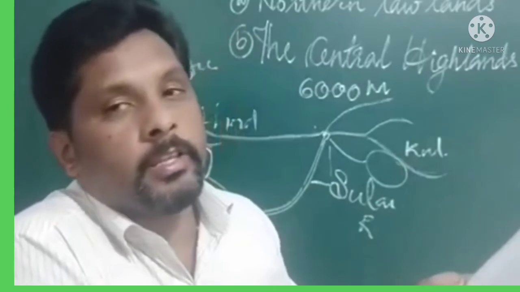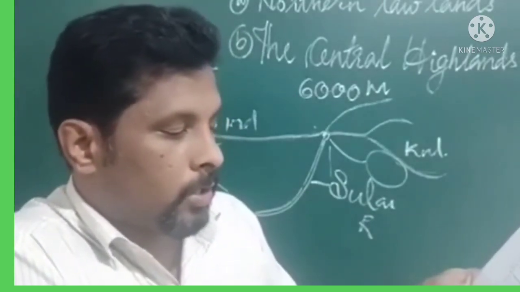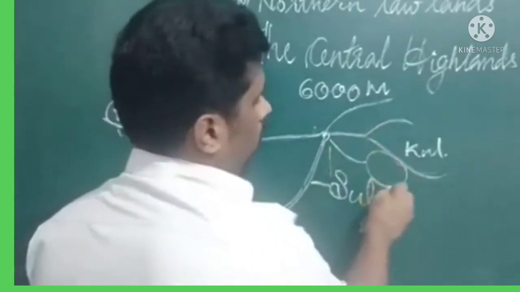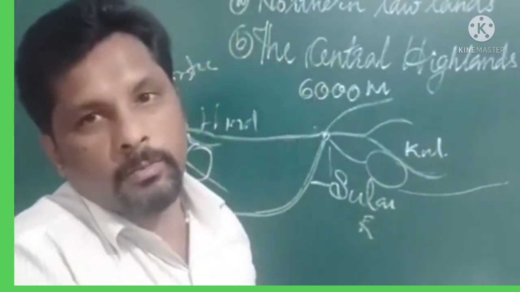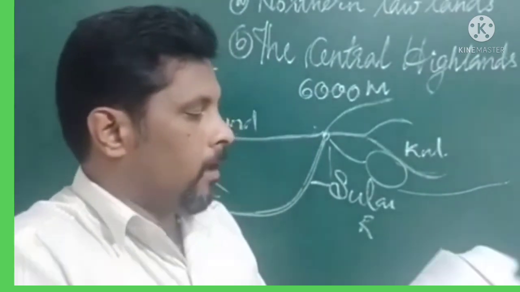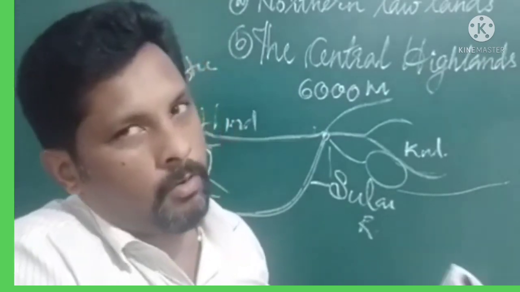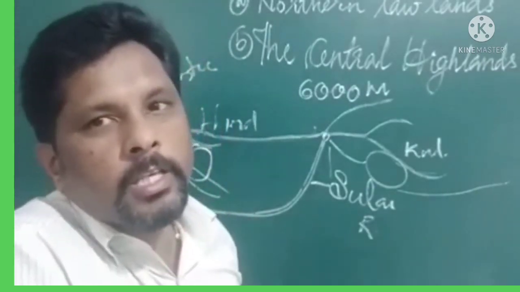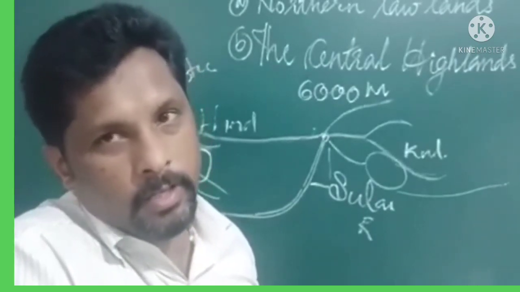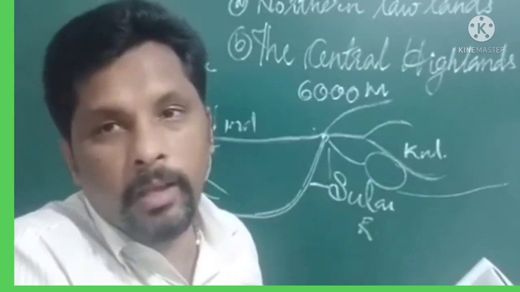The Himalayan mountain ranges. Now let us study about the Himalayan mountains. They proceed to the southeast, and then move directly towards the eastern direction. These are the highest mountain range in the world and have the highest mountain peak. What is the name of the highest mountain peak? The highest mountain peak in the world is Mount Everest. It is a part of the Himalayan mountain system.